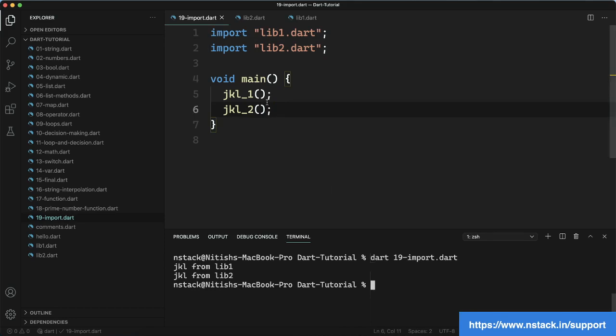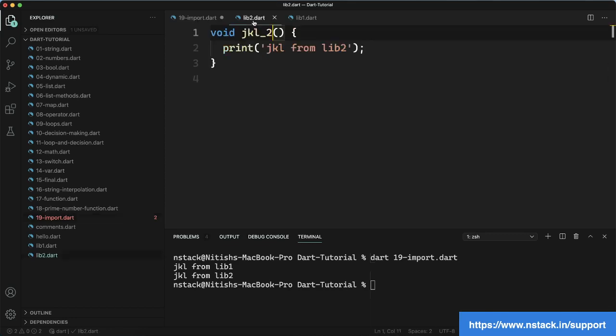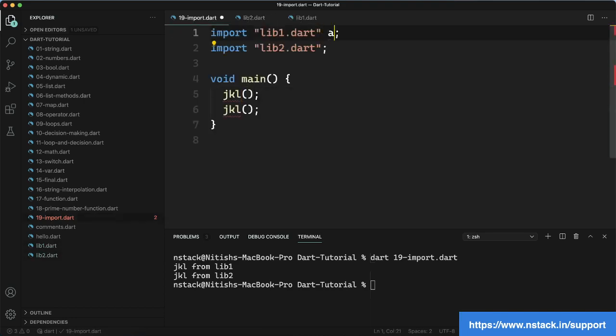But sometimes we do not want to change the method name. Is there any solution where I can fix it without changing the method name? Yes, there is a way of doing the same thing without changing the method name, which is alias. I just have to come here and say lib1 as lib2. Now if I want to take anything out of this file lib1, I just have to say first lib1, and after that dot and the method name. So now this method is being called from lib1, and for lib2 I will say lib2 dot this one.